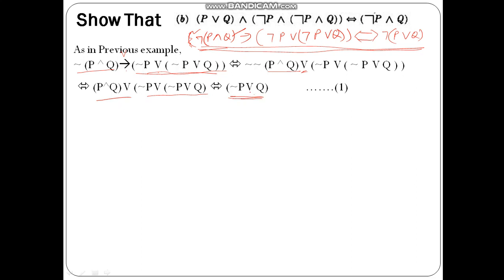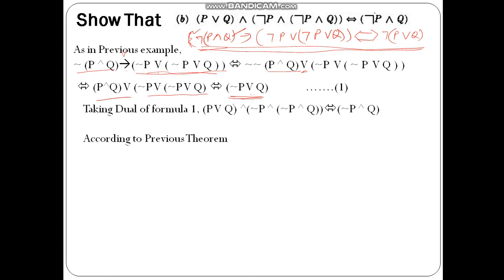Now if I write the dual of this, taking the dual of P or Q and not P and Q, whatever the current equation is, if I take the dual, it becomes P and Q, and P and Q here, or P and Q. So I'll take the dual of this: not P as it is, and 'and' will be replaced by 'or', and again not P or Q. So this is the left hand side dual, and same if you take the dual of this, it will be not P or Q. So I am proving the equivalence by finding out their dual, according to the previous.